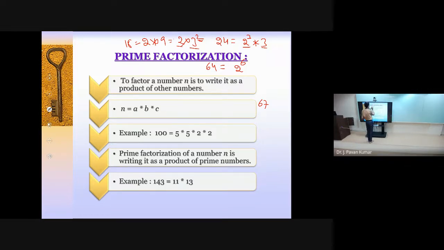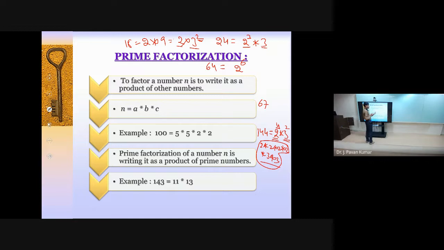Like you consider 144. 2 power 4, 16 into 9, 144. You say 2 power 4 multiplied by 3 power 2. Here 4 is not a prime, but the base we will be considering. It is nothing but a product of prime numbers only. 2 power 4 in the sense 4 times we will be multiplying 2, then 2 times 3. So all these are prime numbers only. Like this we are able to write, that is prime factorization.